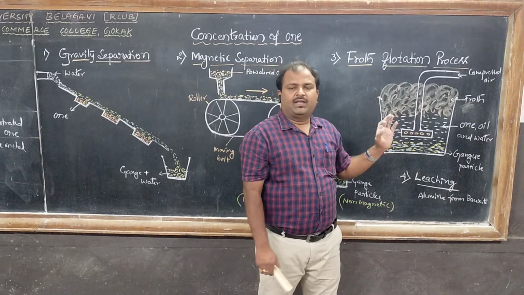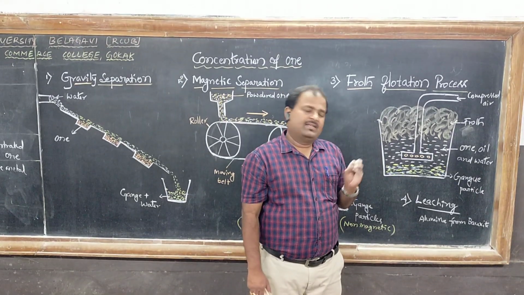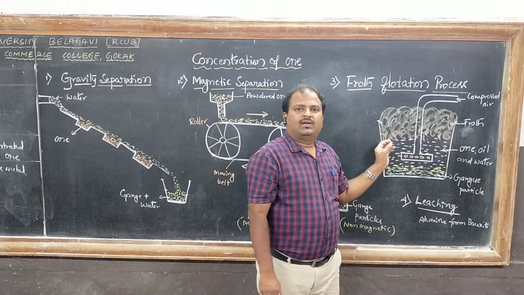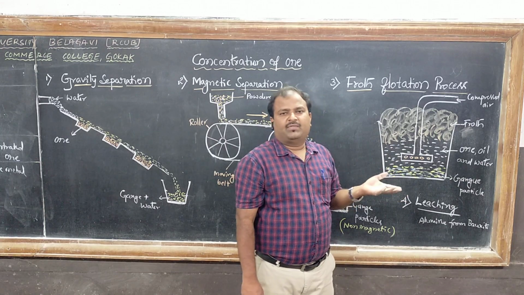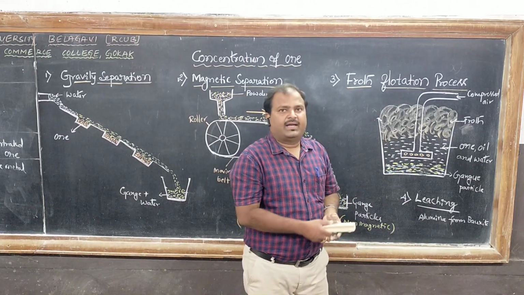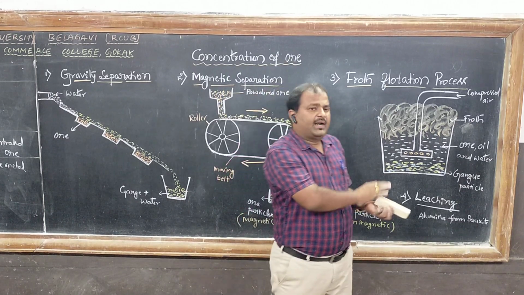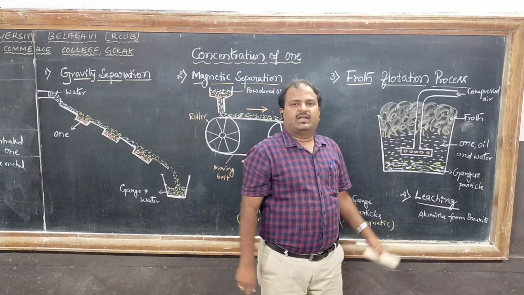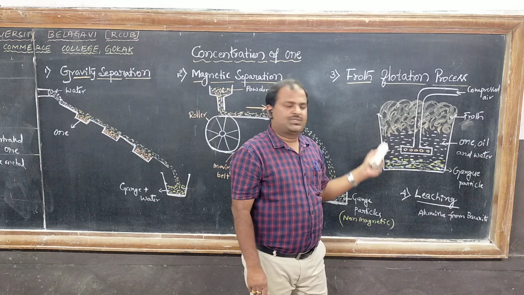These reagents, pine oil and sodium ethyl xanthate, increase the preferential wetting property of ore particles, and these are called collectors. In addition, aniline or cresol is added to the mixture.